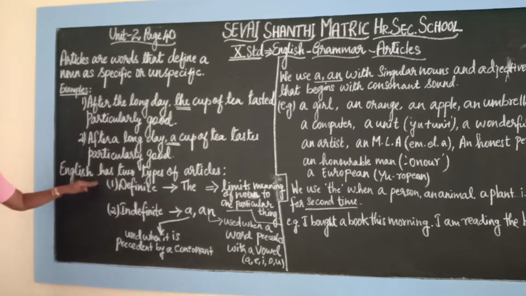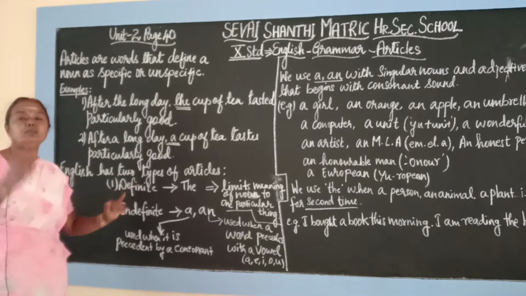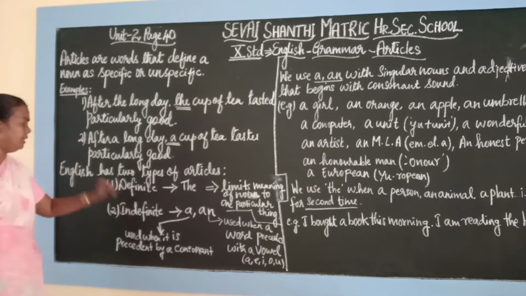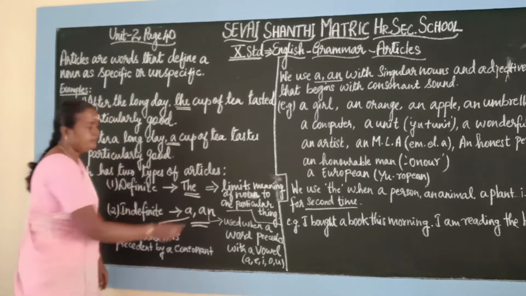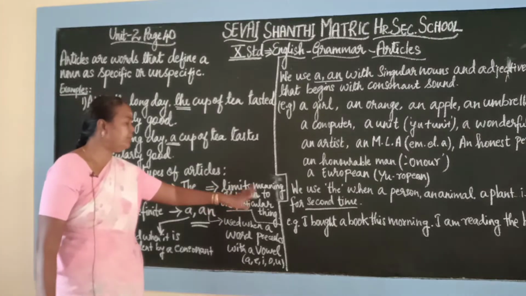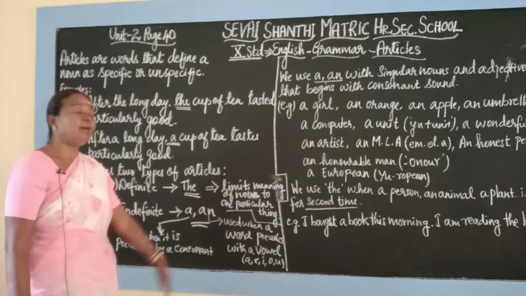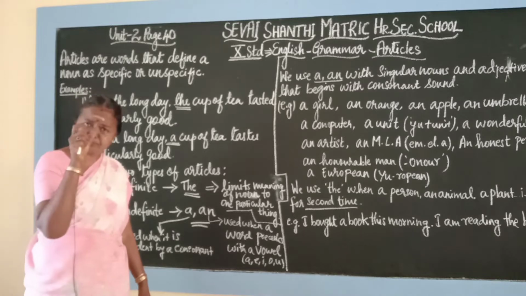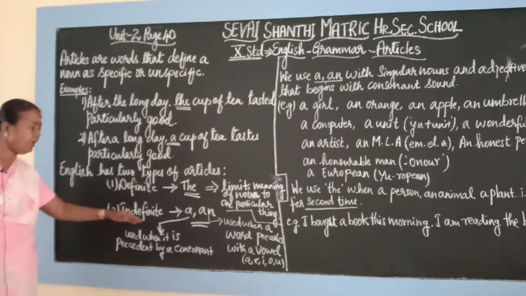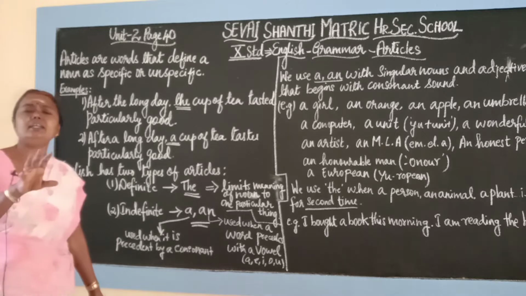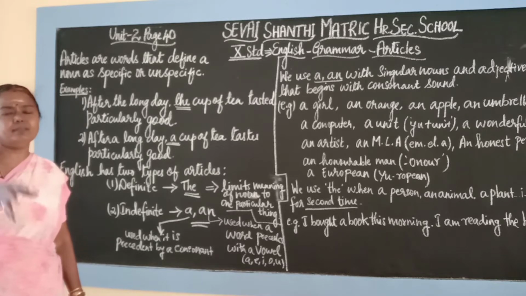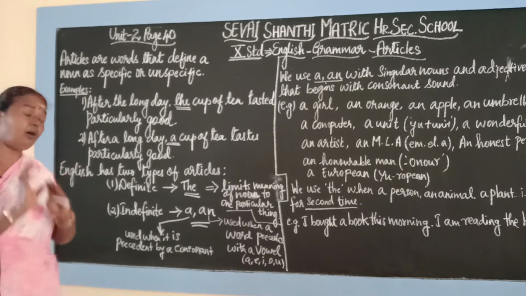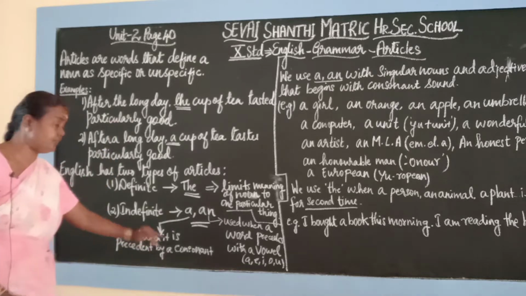So English grammar has two types of article, as I mentioned: definite and indefinite. The definite article is the; the indefinite articles are a and an. The definite article limits the meaning of the noun to one particular thing. It is specific. Generally, an article is used for specifying one particular thing, one singular place, noun, thing or person. So how we use it is what we are going to understand here.